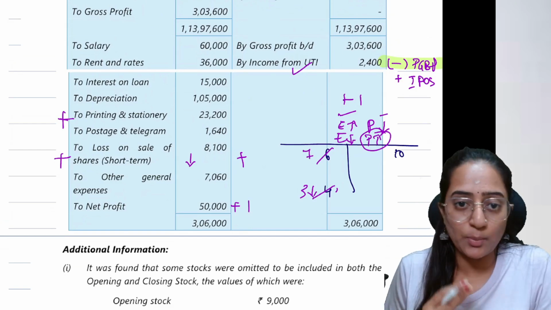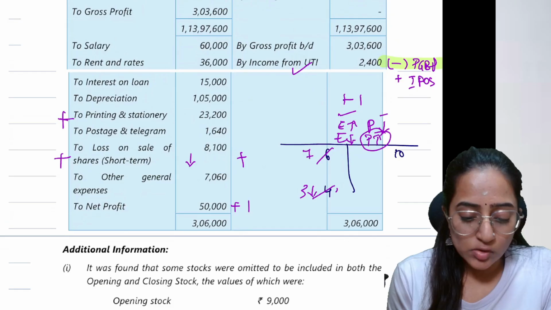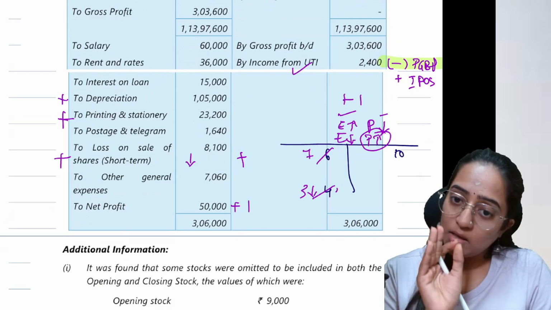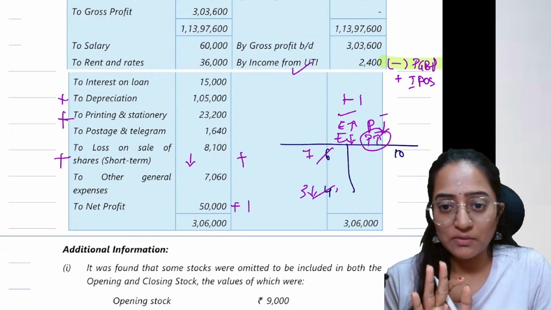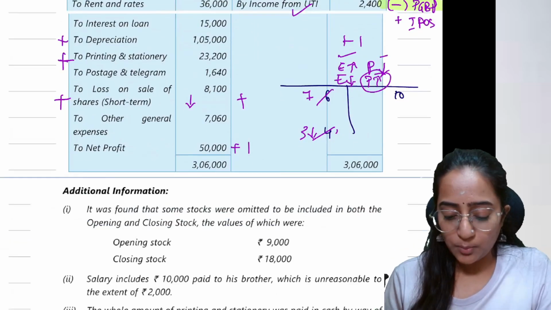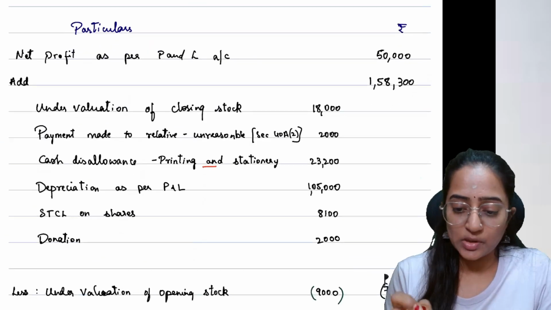Printing and stationery, the point you have seen, disallow. Depreciation also, I will add back this depreciation expense because I will provide my actual income. Depreciation under income tax, I will actually subtract it. So I'm going to provide the same. Other general expenses we have seen, and net profit is so much. We can do the computation now, people.